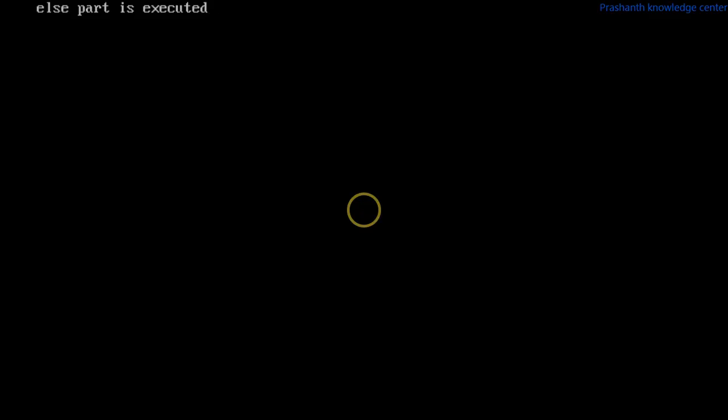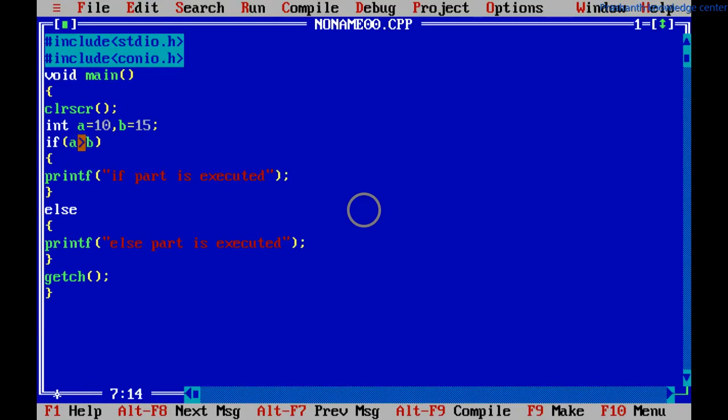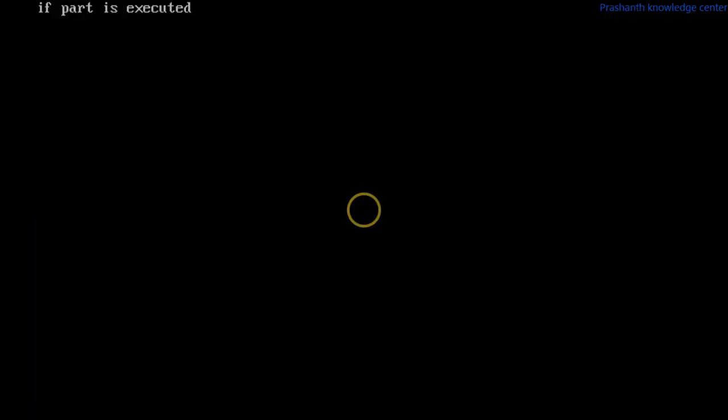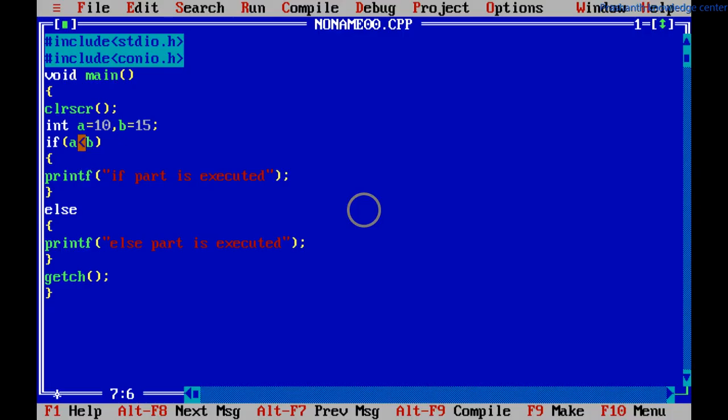See, else part is executed. Means the condition is not true. So else part is executed. Now here I will change the program. A less than b, that is true. Now we will see what happens. If part is executed. Like this, we can write a statement and we can have the conditional control statement. Like this, based on the condition, we can control the program. We will give the condition and we will control the program.